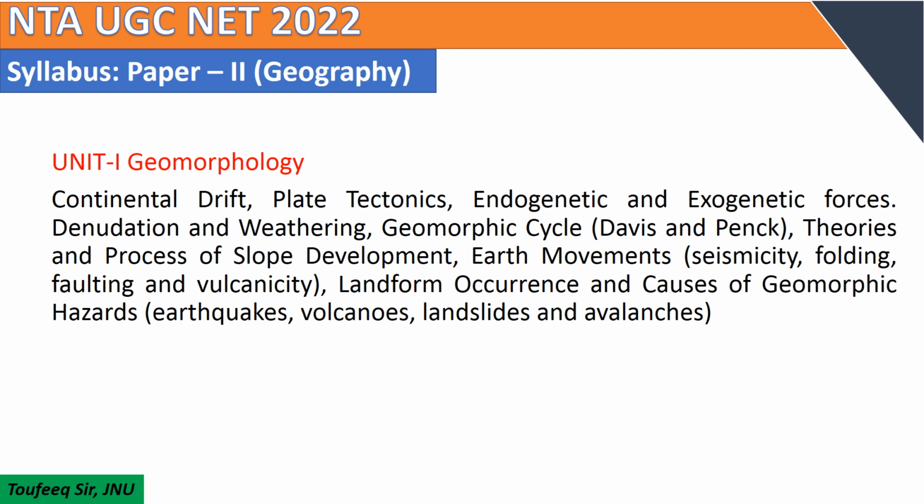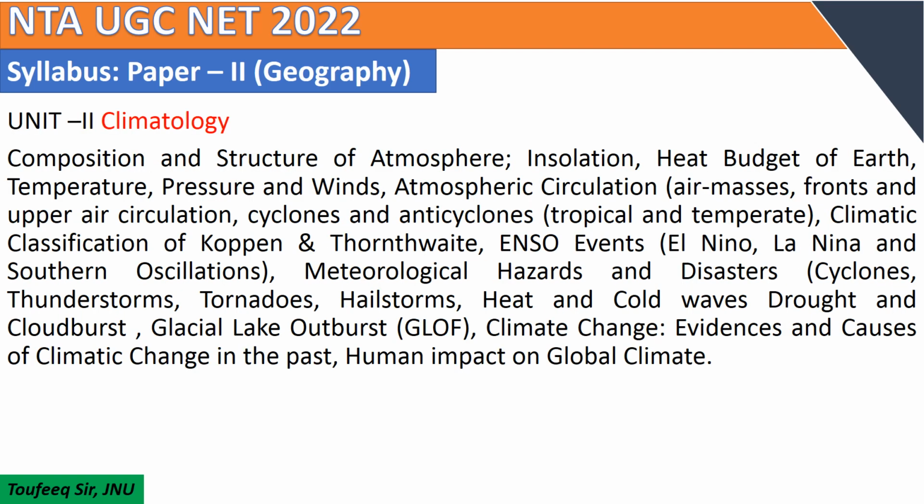And you have to study the causes of geomorphic hazards, how different hazards affect human and human settlement like earthquakes, volcanoes, landslides and avalanches. Second units deal with climatology, under which you have to study composition and structure of atmosphere, insolation, heat budget of earth, temperature, pressure and winds. These are very important.